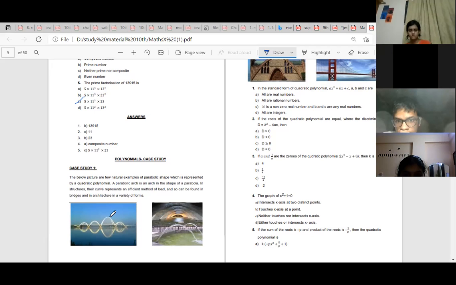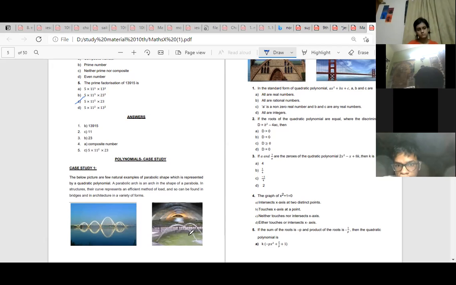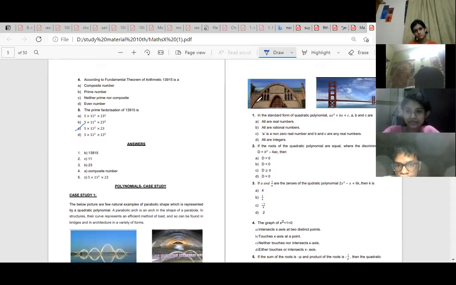So these are the graphs of quadratic polynomials. Here the water fountains. These structures are parabolic in shape. Here also you can see structures. They can bear more load. So therefore parabolic structures are constructed. In the standard form of quadratic polynomial, ax square plus bx plus c, a, b, c are real numbers. Option C, real numbers, ma'am.